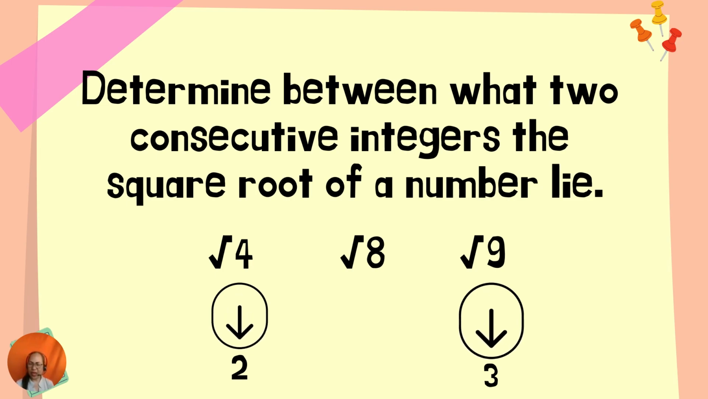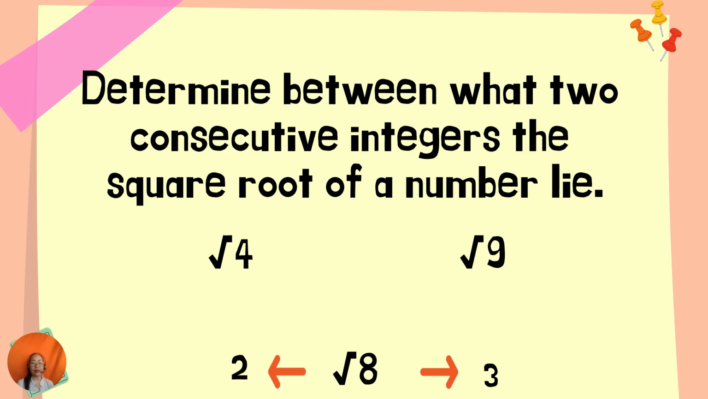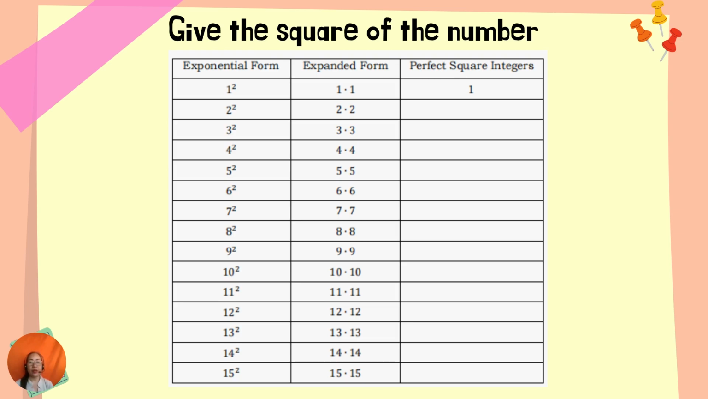But you can't think of an integer which, when you square it, becomes 8. So it is just between 2 and 3, and 4 and 9. Therefore, square root of 8 lies between the integers 2 and 3. So all you have to do now is to give the square of a number. Square of 1, square of 2, 3, 4, 5, 6, 7, 8, 9, 10, 11, 12, 13, 14, 15.